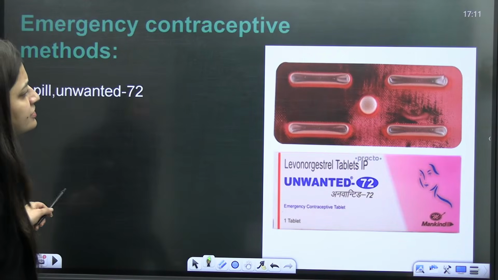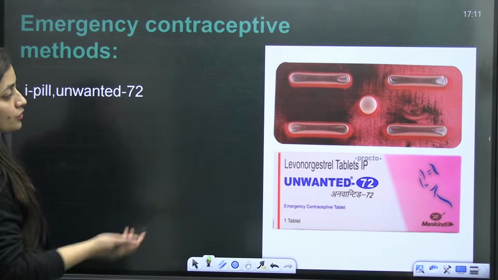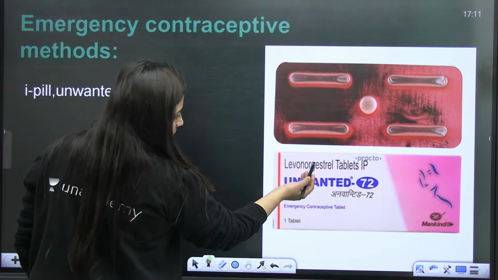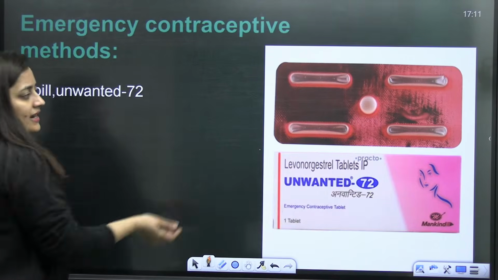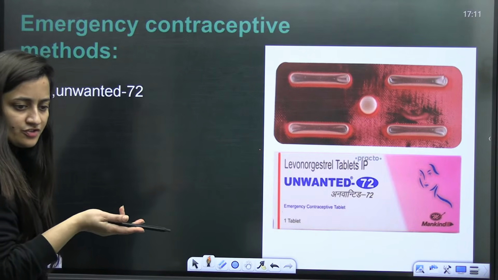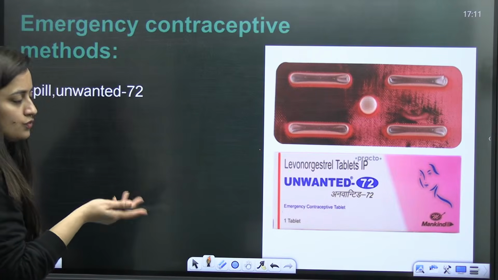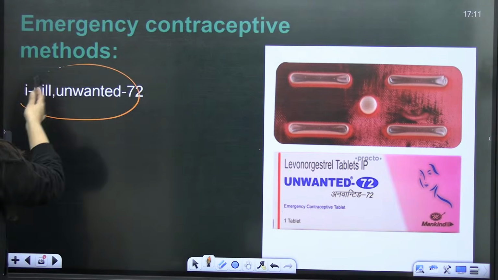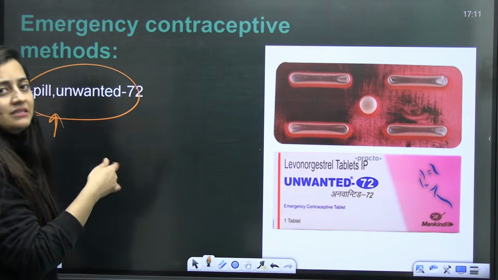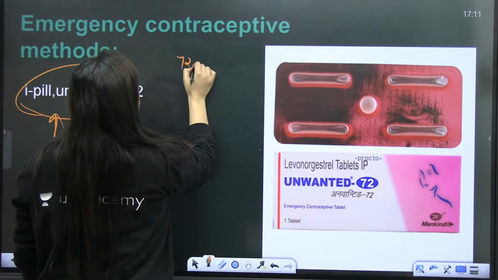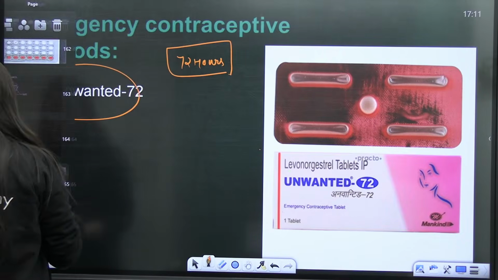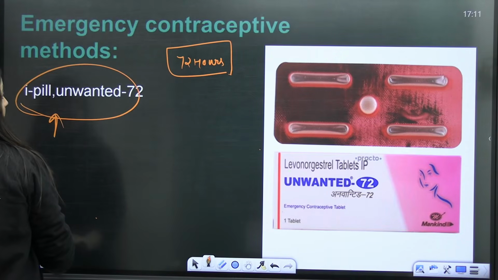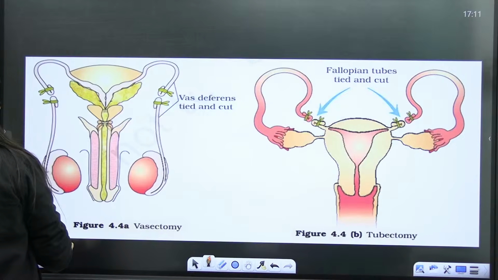The rest, these are the emergency contraceptive pills. I told you about LNG, levonorgestrel, which is basically progesterone only. Unwanted 72, I-pill. They are the emergency contraceptive pills: if a female has had unprotected sexual intercourse, then within 72 hours she can take this pill and it will avoid the pregnancy. That's it.